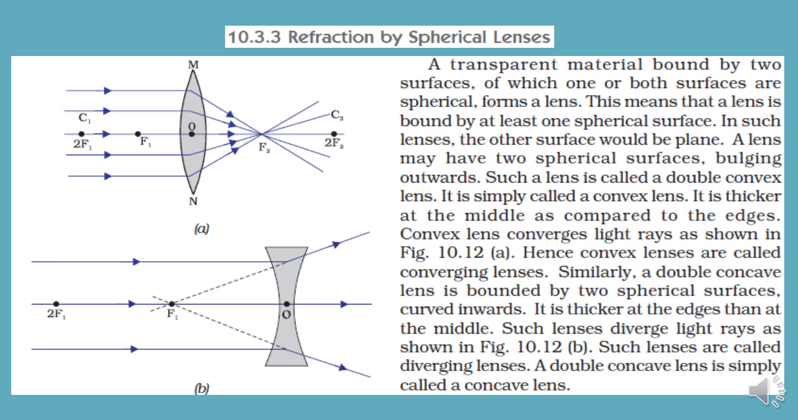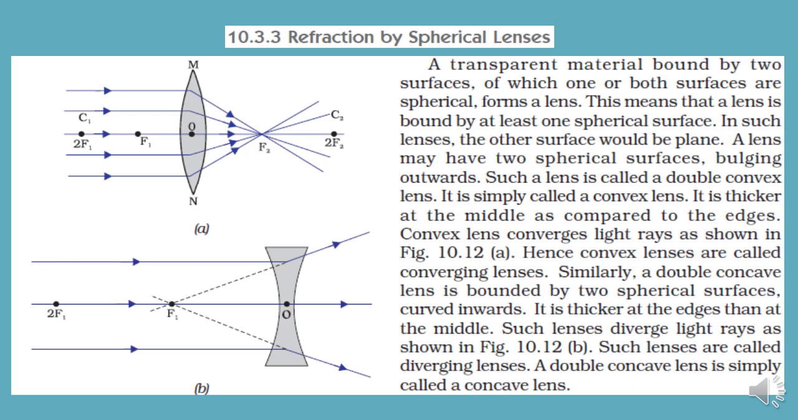Now by the same logic, a concave lens is also bounded by two spherical surfaces which are curved inwards. So as you can see in the diagram, figure B represents a typical concave lens in which both its spherical surfaces are curved inwards. Just as our convex lens was thicker at the center and thinner at the edges, when you look at a concave lens, you will find that it is thinner at the middle part, but it becomes broader when you go to its two ends. So this is the basic difference.